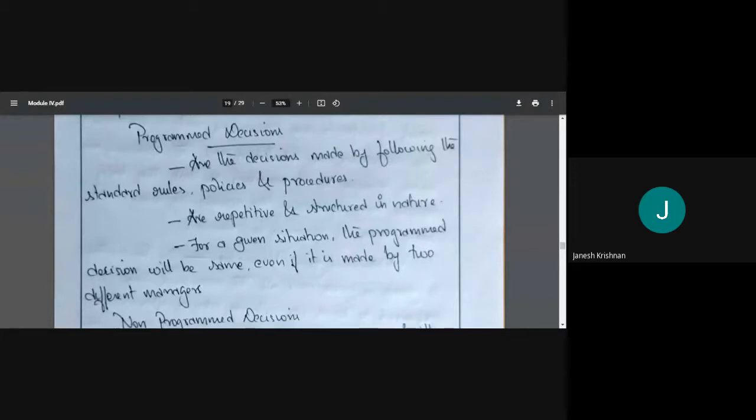For example, say you are the purchase manager. Someone comes and tells you, we need this much of items because our production is low. What would you do? You'll have a procedure. You'll ask the competent authority to sign it off. Then we order the product from the supplier who always supplies.